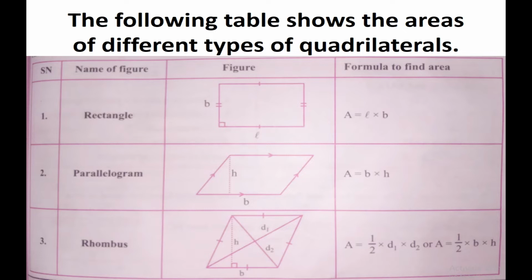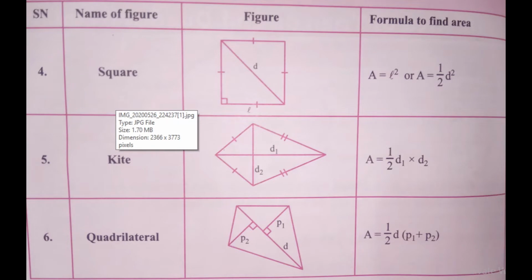A rhombus is also a quadrilateral, but look at its diagonals, and all 4 sides are equal in a rhombus. The area formula is half d1 into d2, you know. Next, for the rectangle, parallelogram, rhombus, square, kite and quadrilateral, you have to understand these area formulas. See on the board.